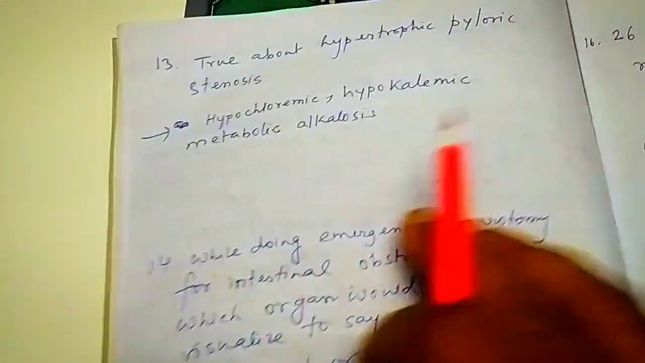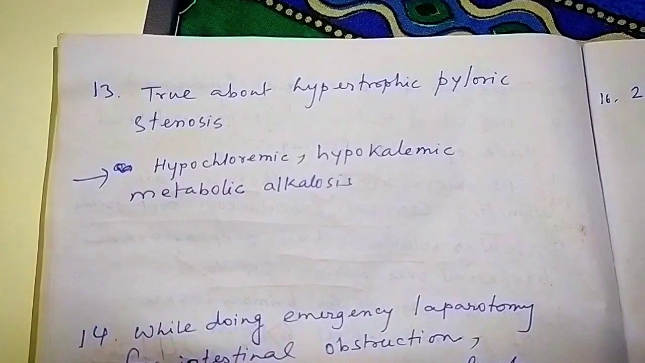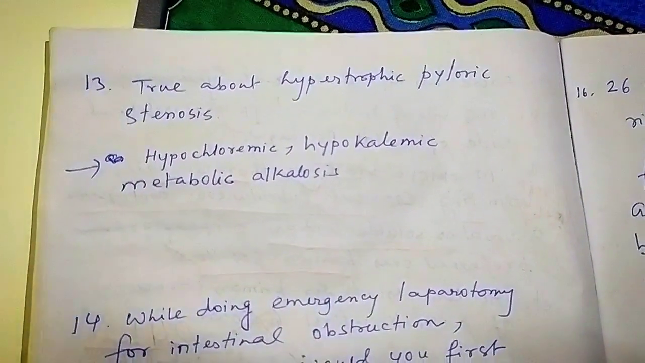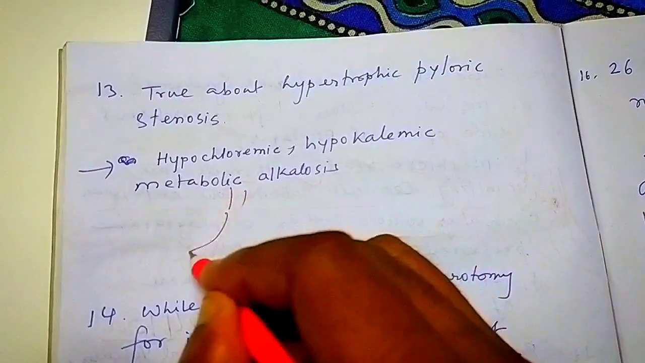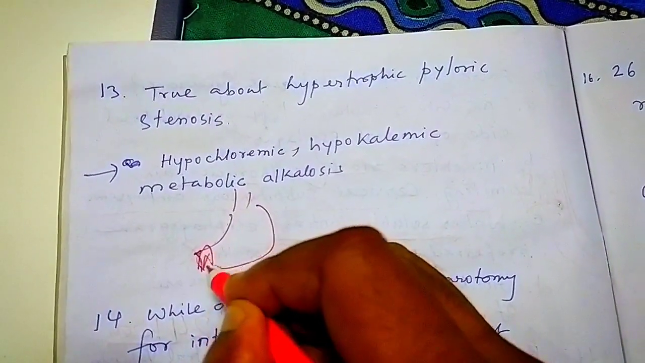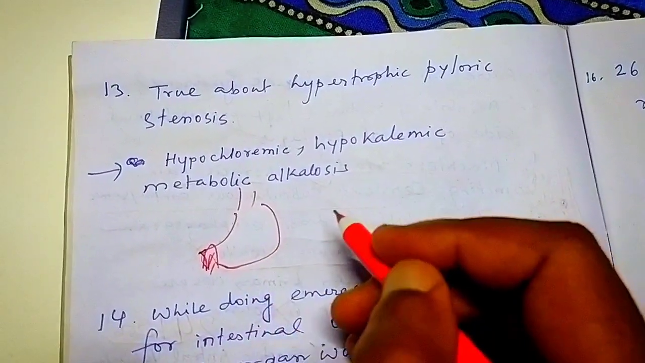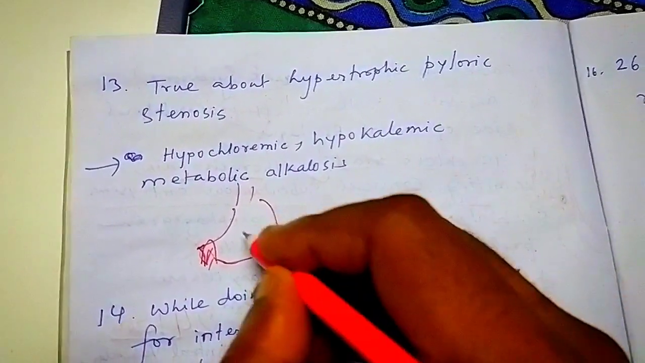Next question is this one. True about hypertrophic pyloric stenosis. Everyone knows about hypertrophic pyloric stenosis. So this is the stomach. Here is the pylorus and stenosis occurs. Hypertrophic pyloric stenosis. So what happens?